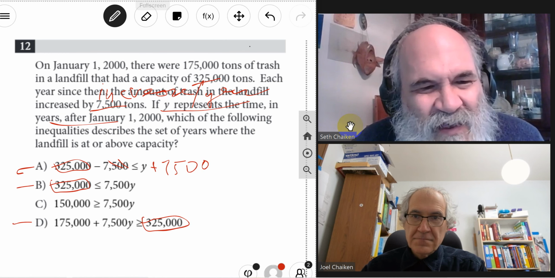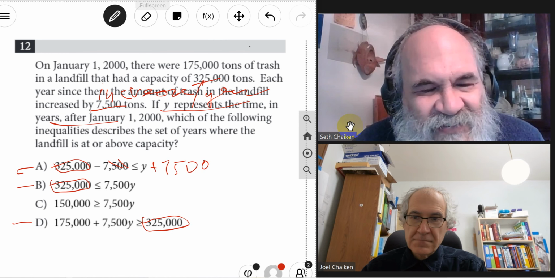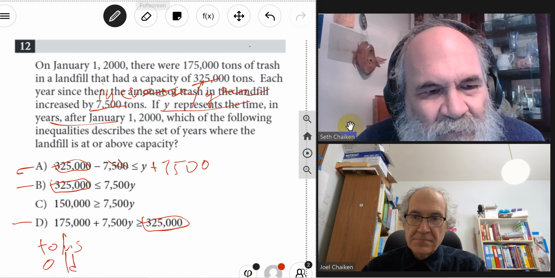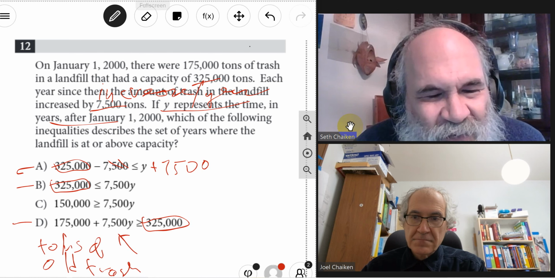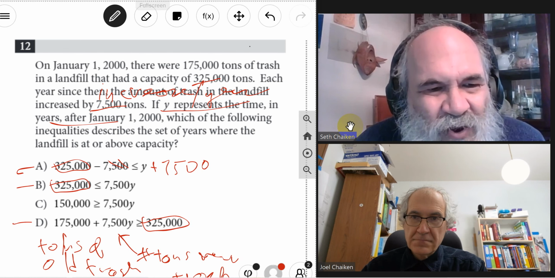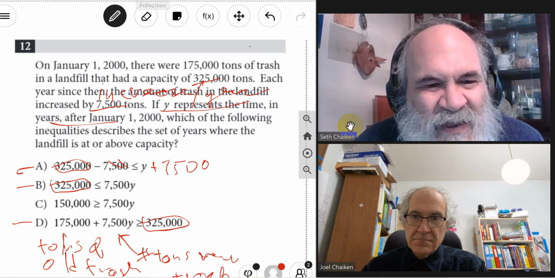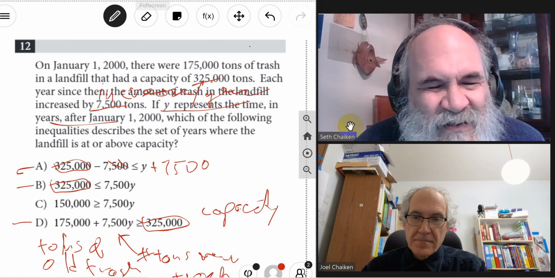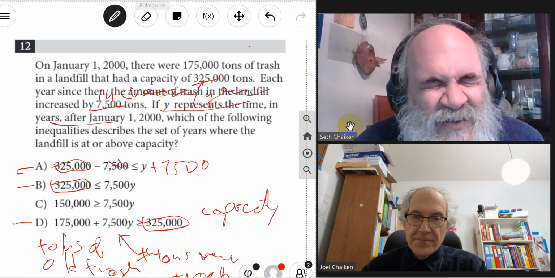And I see right off that this sum is the number of tons of old trash added to the number of tons of new trash. And the inequality says the amount of old trash plus the amount of new trash is greater than or equal to this big number, which is the capacity. Right. So I think it's immediate that D is the answer.